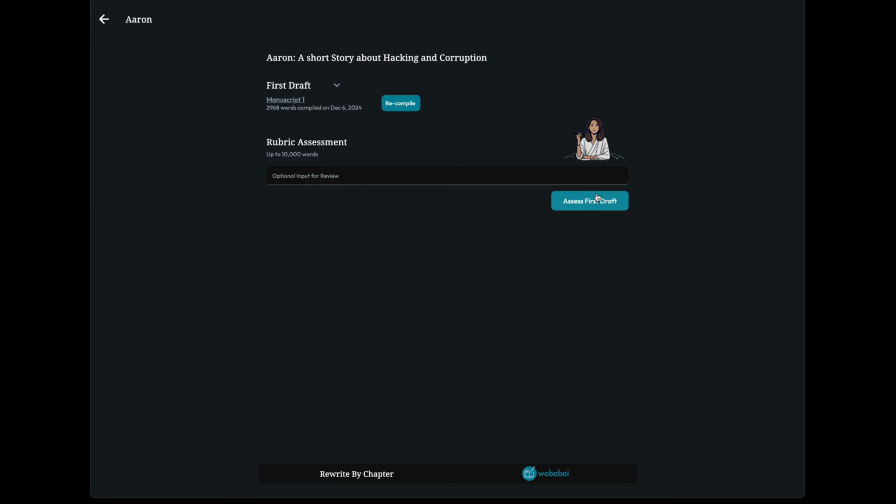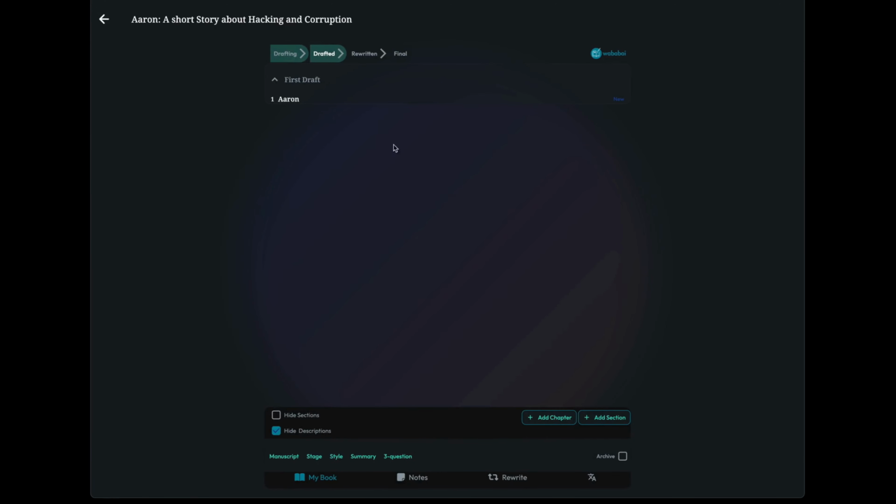I will tell you, this is also a premium feature, right? But you could get an assessment from Wababai on how good the story is, or your writing is. The interesting thing is you will see now that the stage has changed from drafting to drafted, because we already have a manuscript. And now you could even go into a rewriting exercise.